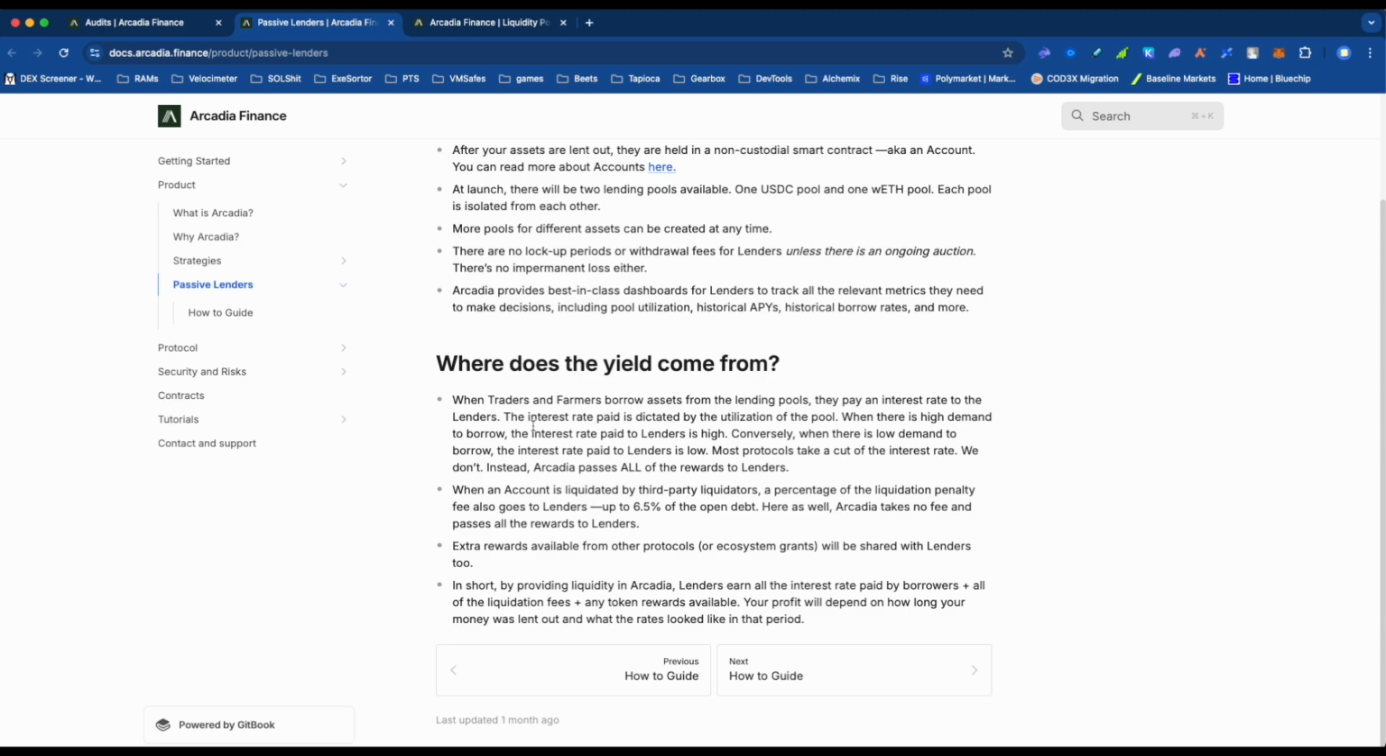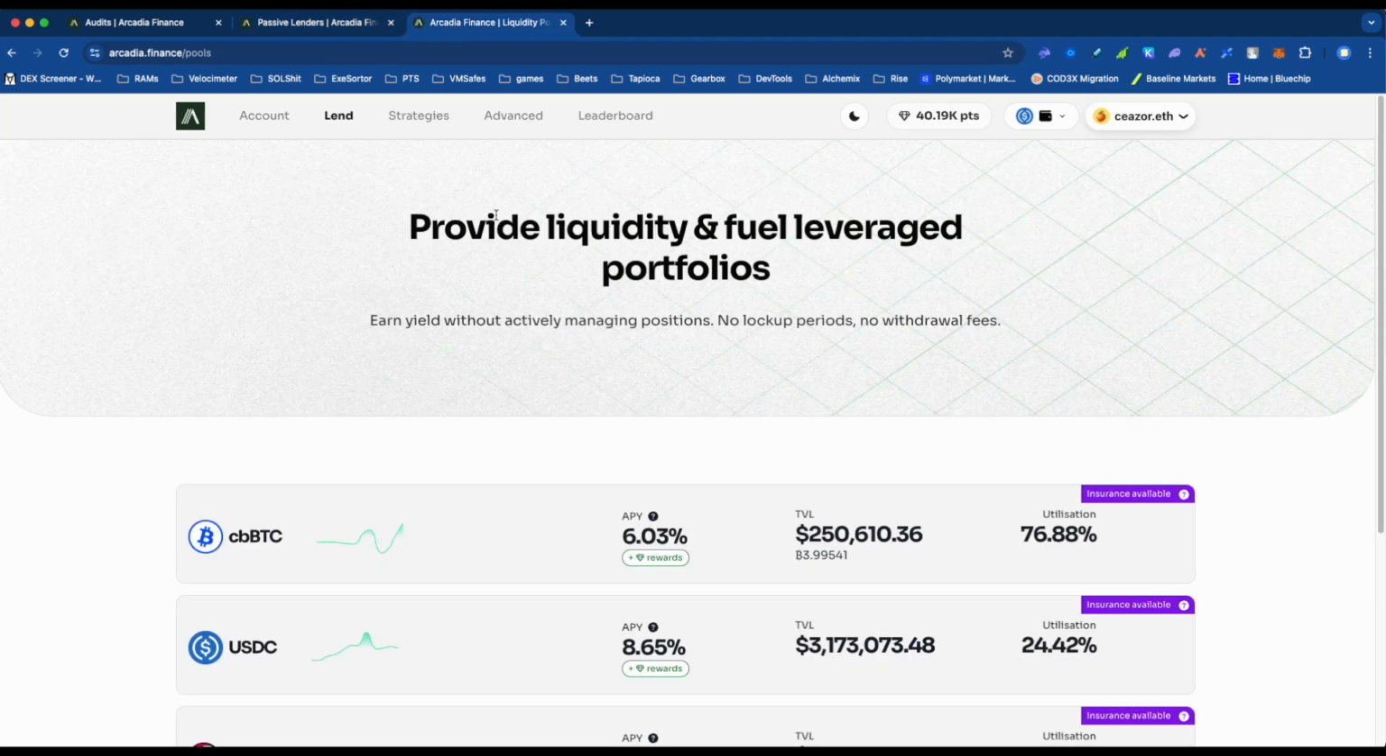They do have this passive lenders page here where it talks about the different kinds of rewards that you can get by being a lender. So lending is just by people borrowing your assets, liquidations are performed by third-party liquidators, and the majority of that is given to these lenders. Extra rewards are from the protocol, like any grants that this protocol might get from Base. They're going to give those to lenders, so lenders get everything. It does say in here quite explicitly that the protocol does not take any fees, and they pass everything on to the lenders. Okay, so that's pretty interesting, and I like that.